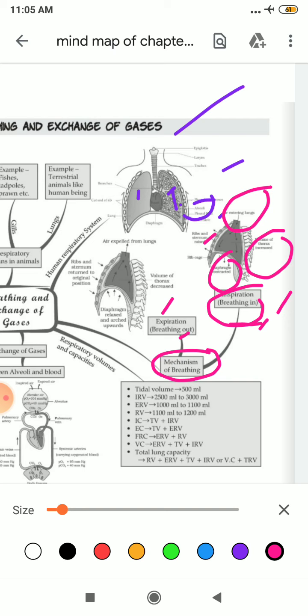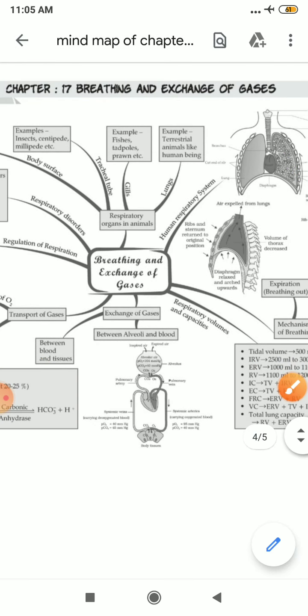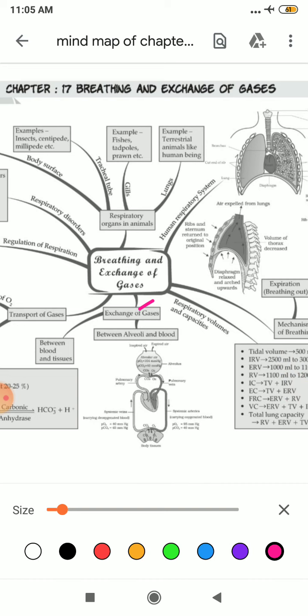Understood? After that, students, there are respiratory volumes and capacities. Clear? It is used for clinical diagnosis. You need to learn their definitions. And after that there is exchange of gases. Exchange of gases occurs between alveoli and blood and between blood and tissues.